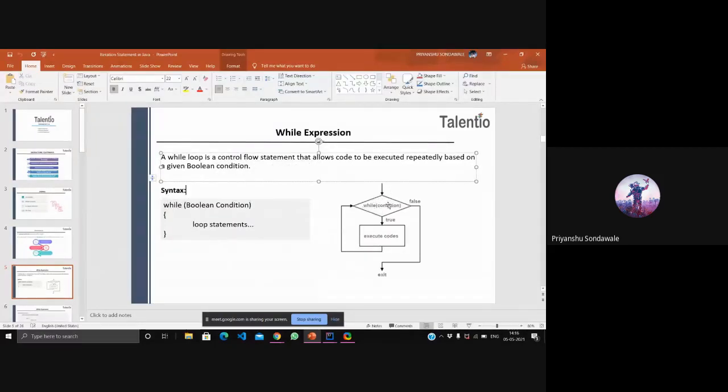Then we'll check the while condition. If the condition is true, whatever statements we have in the while block will get executed, right? And if false, the statement just after this while block will get executed. It's that simple.